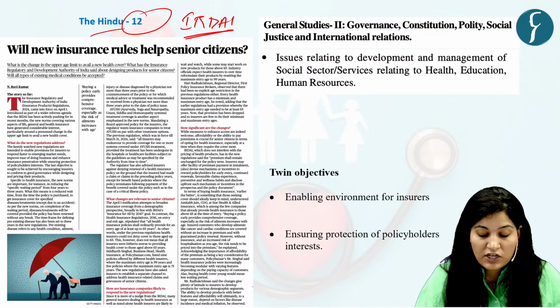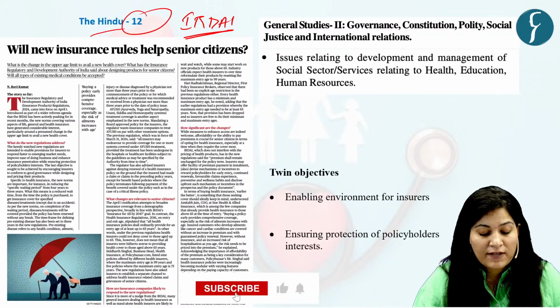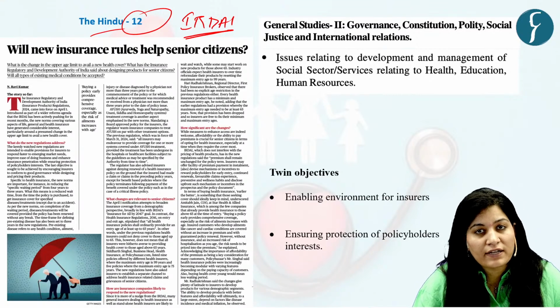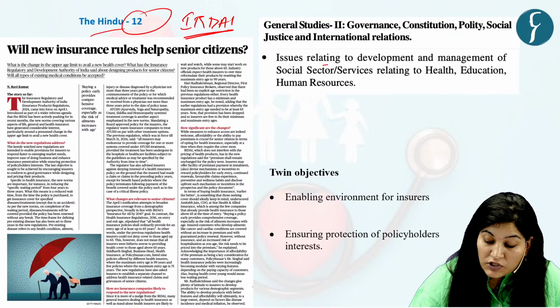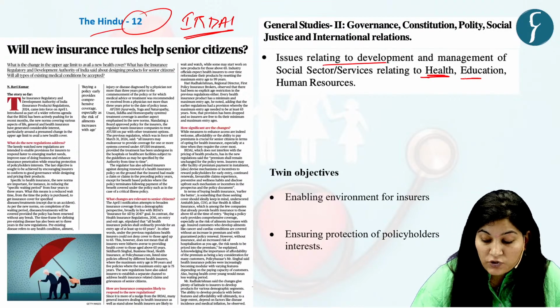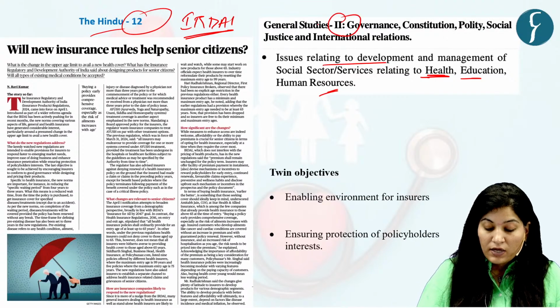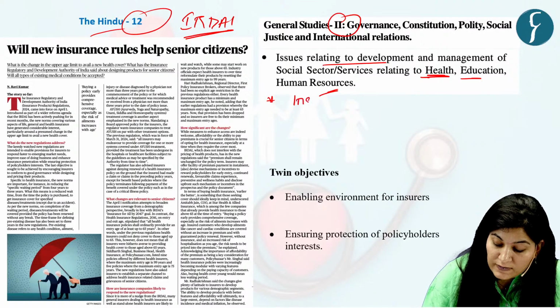In this discussion, we'll see the new changes and their impact, and especially how rules relate to health insurance cover for senior citizens. Why have we taken this? Because issues related to health, education, and human resources are an important theme under GS Paper 2. So let's start our discussion with what we mean by insurance.